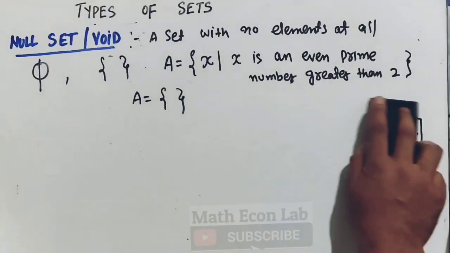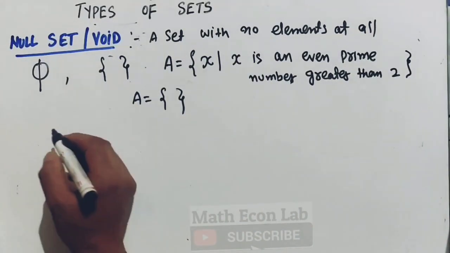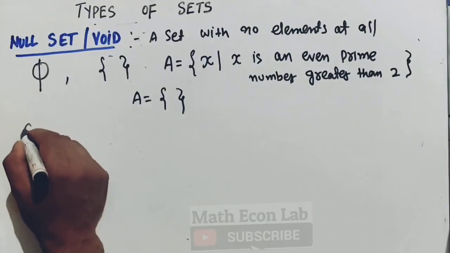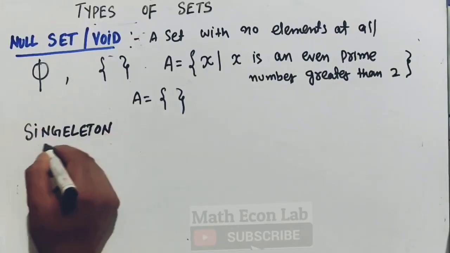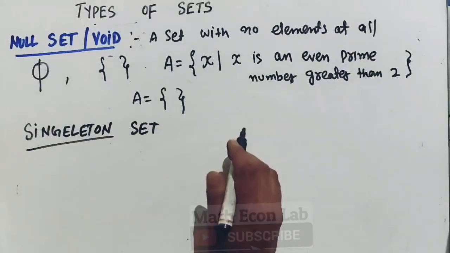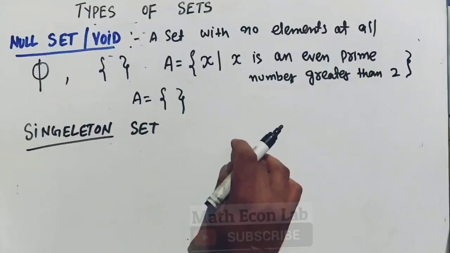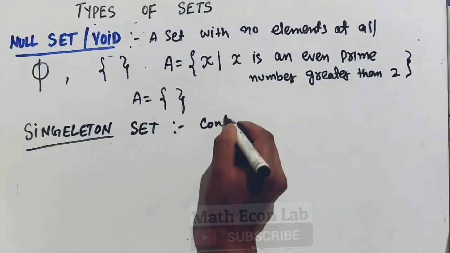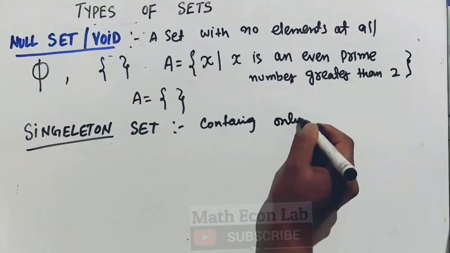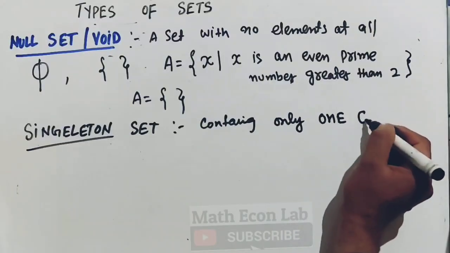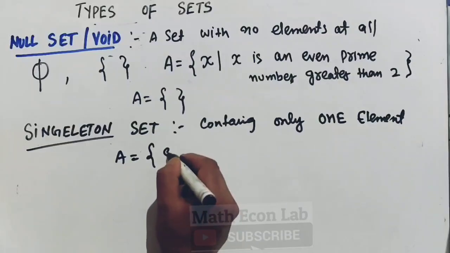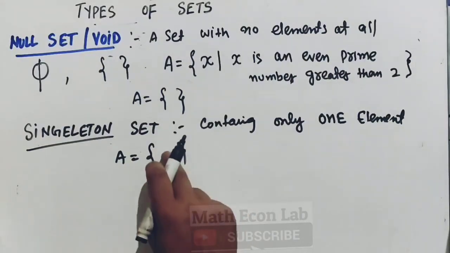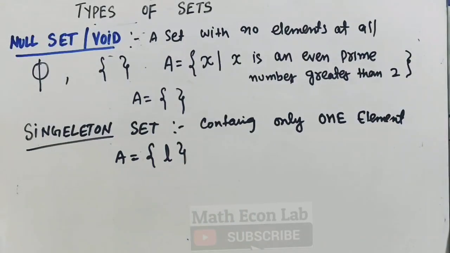Then let us take another type of set, what we call the singleton set. A set containing only one element is called a singleton set. Let us suppose we have a set A and we have only one element here, let us take L. So we say this is a singleton set because it contains only one element.